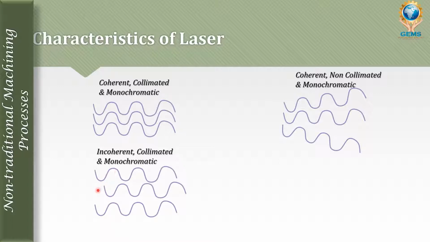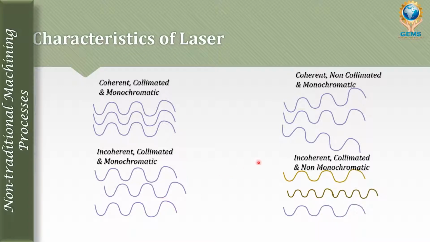When the first wave is going down, the second wave is going up, and the third wave is going down again. So all have different properties, so it is incoherent. Collimated? Yes, all three move in parallel and in the same direction. Monochromatic? Yes, all three have the same color.